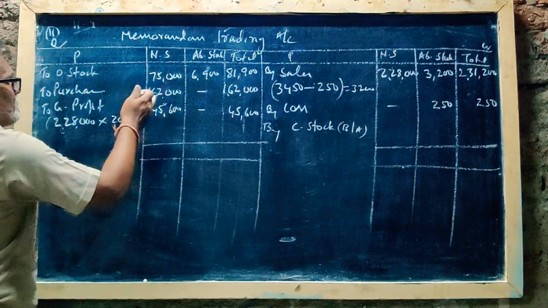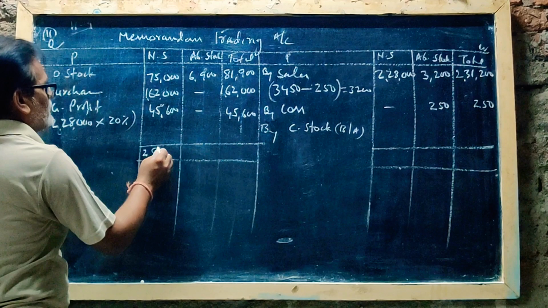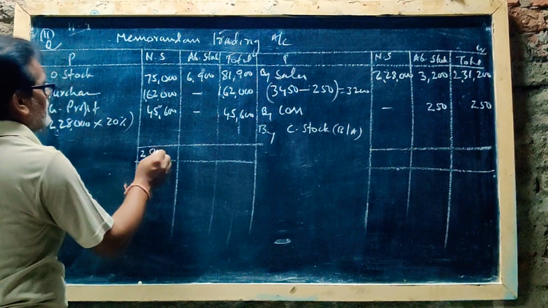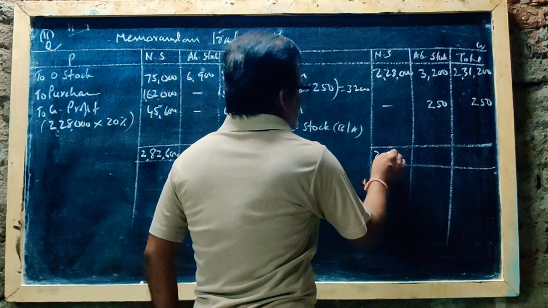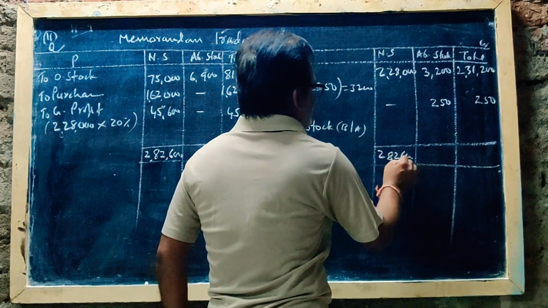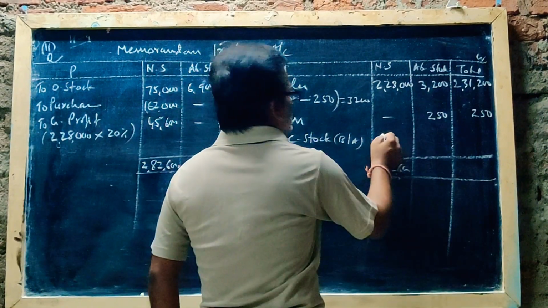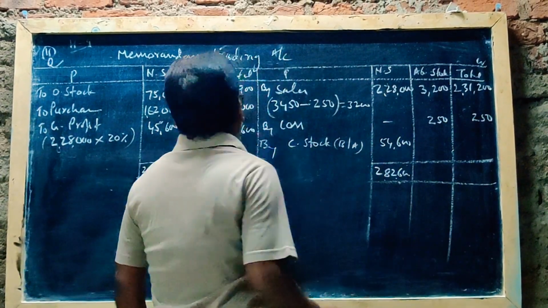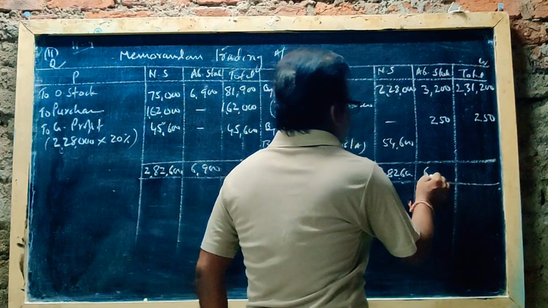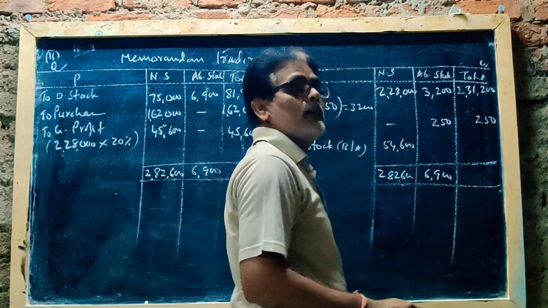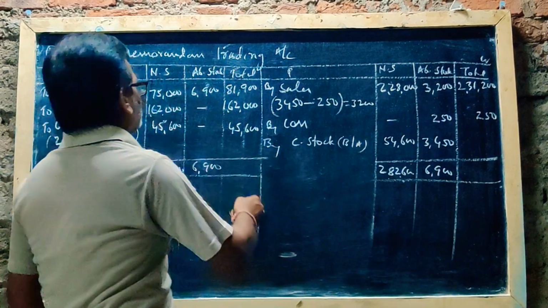How much is total funds total? 2,82,600. So right here, 2,82,600 minus 2,28,000 is 54,600. Like that, 6,900. You can write here 6,900. Balance amount 3,450. Total stock